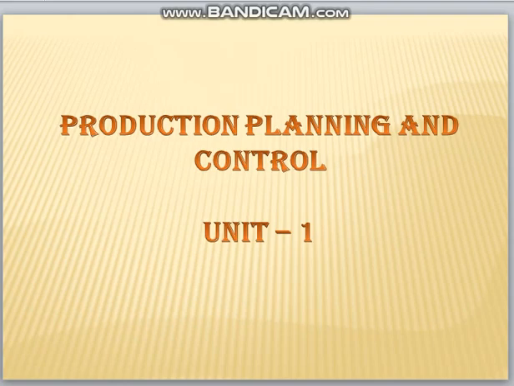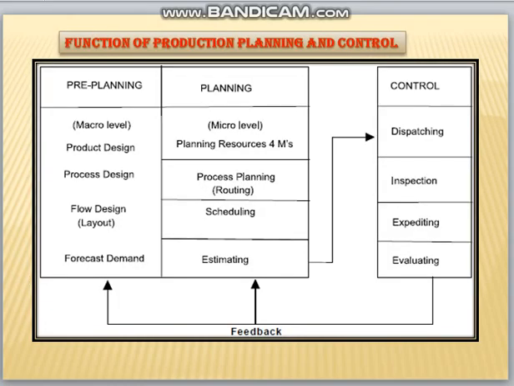In this video, let us discuss some important questions in our production planning control. The first question in our unit 1 is functions of production planning and control. Regarding the functions of production planning and control, there are three basic steps. The first is pre-planning, the second is planning, and the third is controlling.